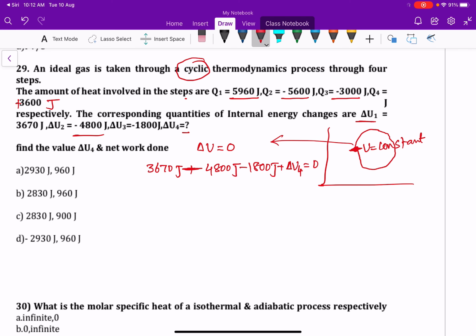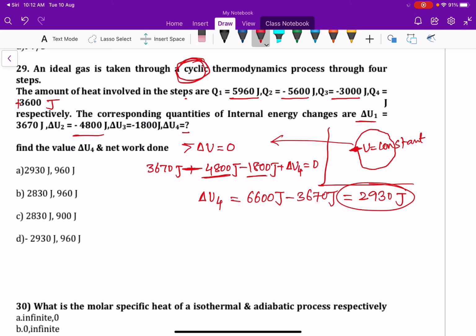By doing this, 4800 and 1800 is 6600. So delta U4 equals 6600 joules minus 3670 joules, which is 2930 joules. So we got the delta U4 value. As these are cyclic processes, the total change in internal energy is equal to 0.